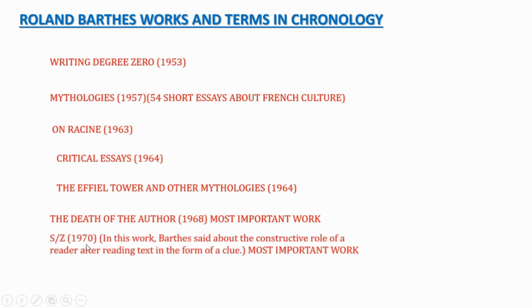And then S/Z in 1970 was published. In this work, Barthes speaks about the constructive role of a reader, as I told you earlier. Reading a text is like following clues: the reader has to search for a clue, in between the writing, about what may be the proper meaning of this text. Most important work again. And then Empire of Signs in 1970.